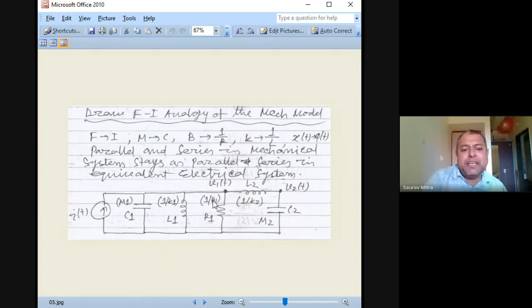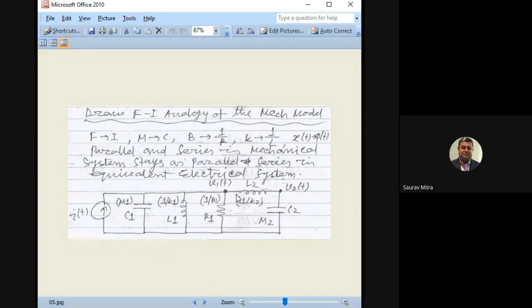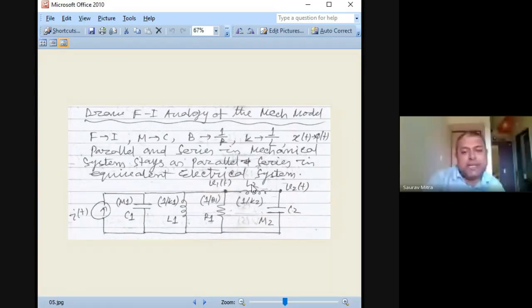So if the B was 10 units, R will be 0.1, and here again L. Okay, so there was another link here, another spring, which was the series link between X1 and X2. So X1 there should become phi 1. Though I have written V1, this is actually S phi 1, or d phi 1 by dt. Likewise, this V1s will be S phi 1s, and this V2s will be S phi 2s.